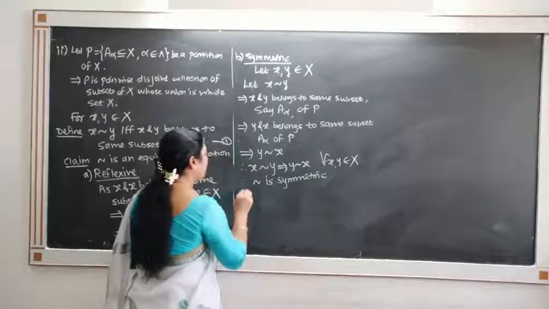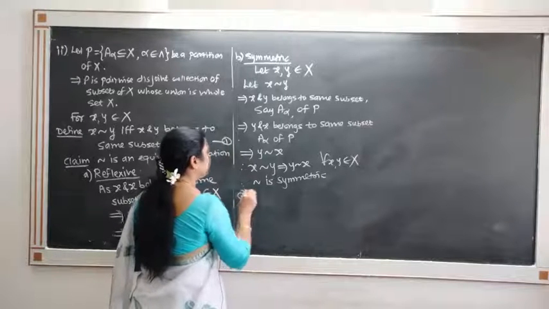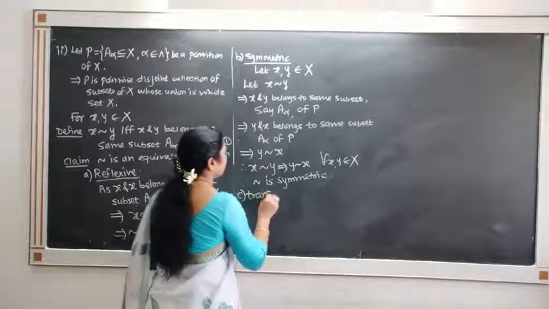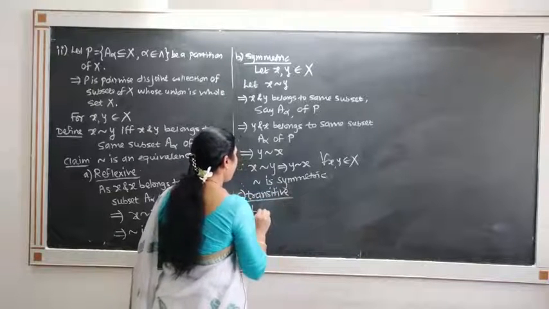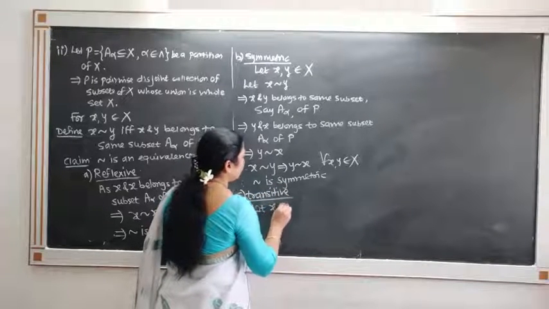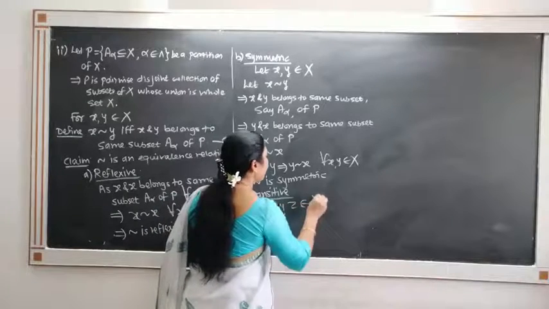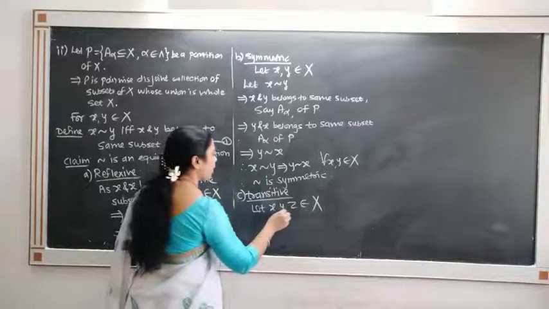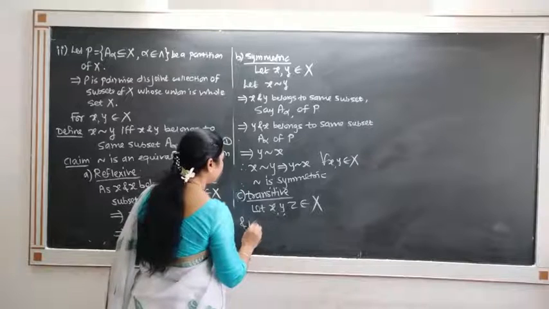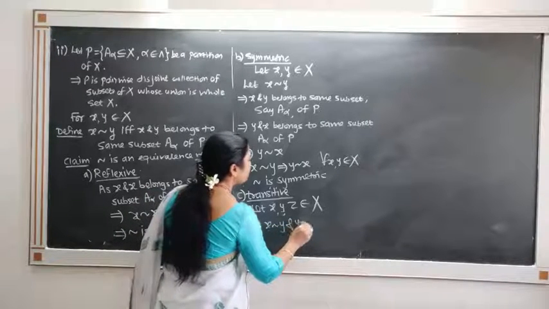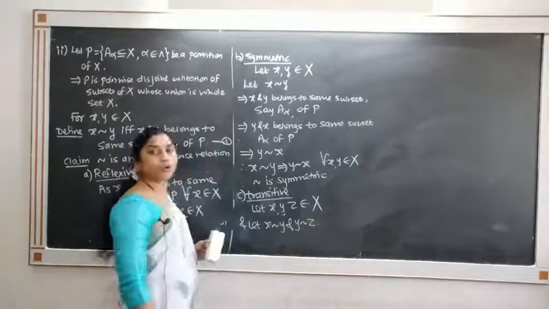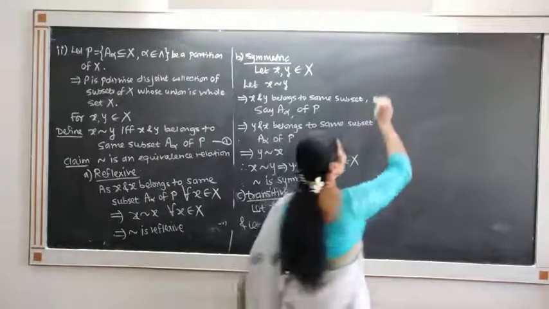Now we will prove that it is transitive. So let us start with three arbitrary elements x, y, z in X, and let us assume that x is related to y and y is related to z. We want to show that x is related to z.